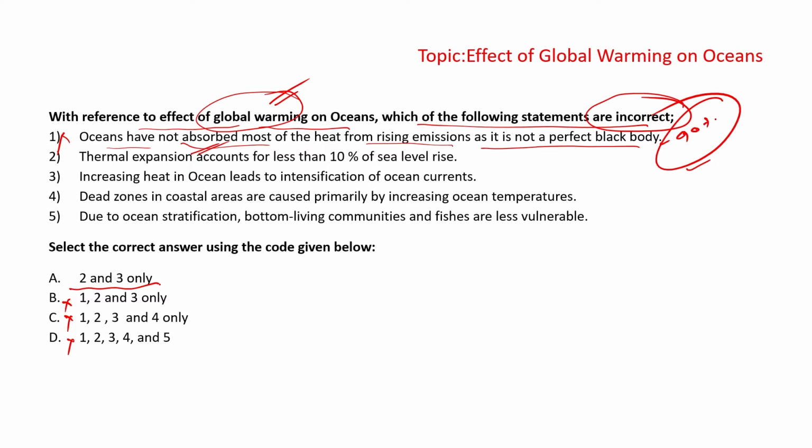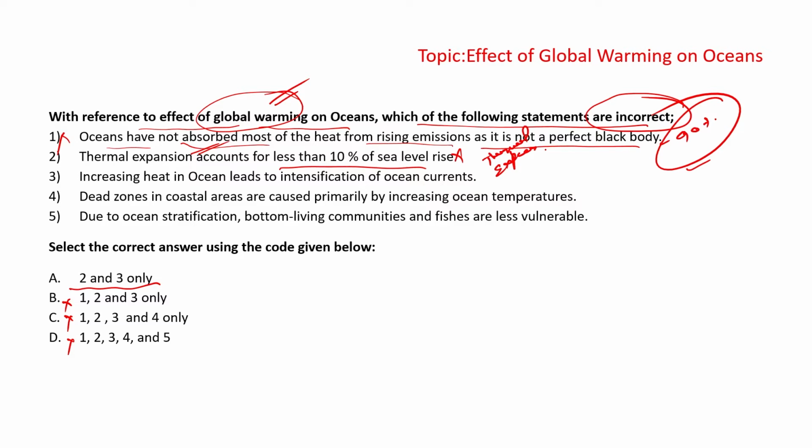Statement 2 says that thermal expansion accounts for less than 10% of the sea level rise. Basically, this is also incorrect. Why? Because of the data that between 1993 to 2018, the thermal expansion, the rise in the seawater due to the warming, is a significant contributor.